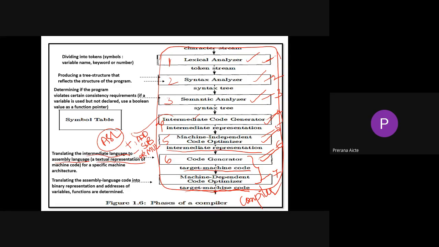So that's a textual representation of machine code for different machine architectures. Finally, translating the assembly code into binary representation, and the addresses of different variables and functions, are determined by your code generator or optimized code generator.